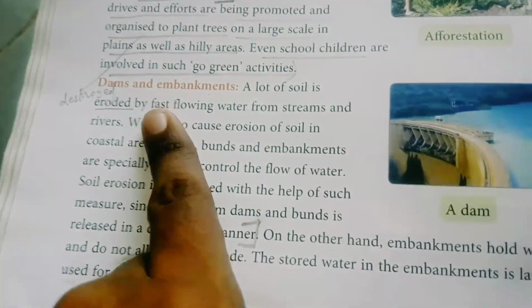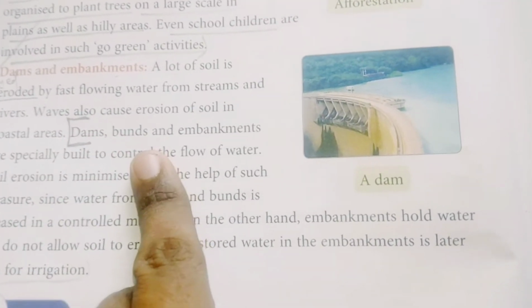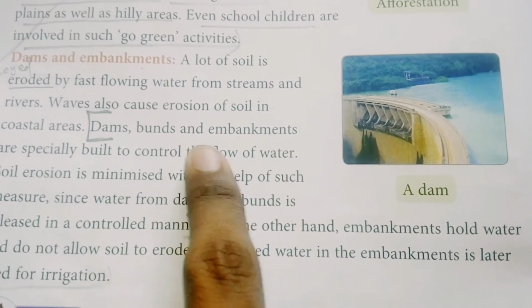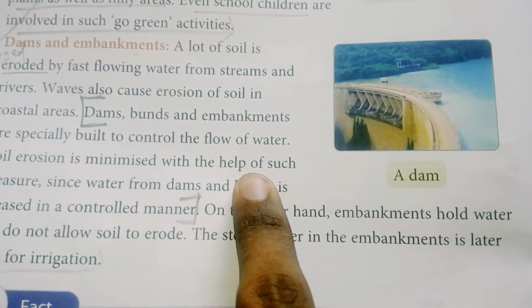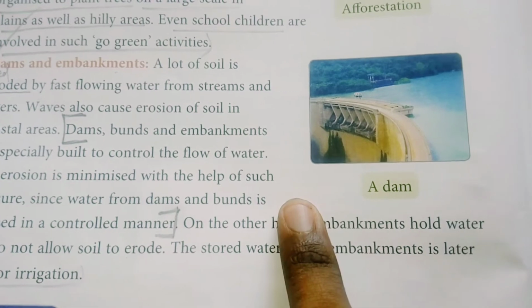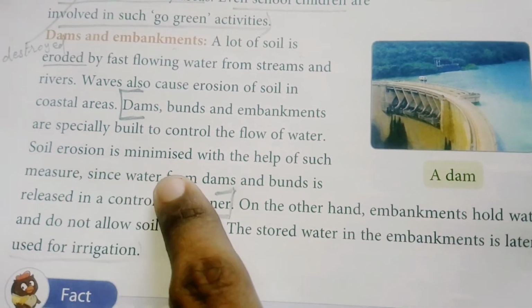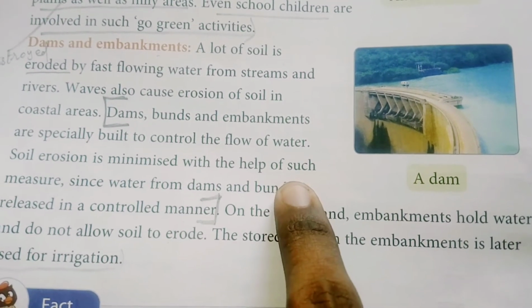The fourth is dams and embankments. How can we say so? Because dams and embankments are specially built to control what? The flow of water. It can reduce the speed of the flow of water, and the soil erosion is minimized with the help of what?